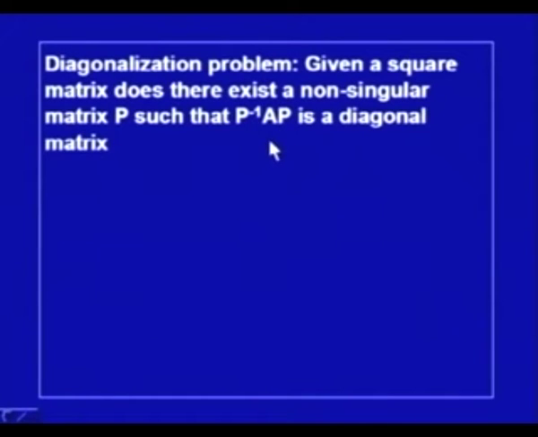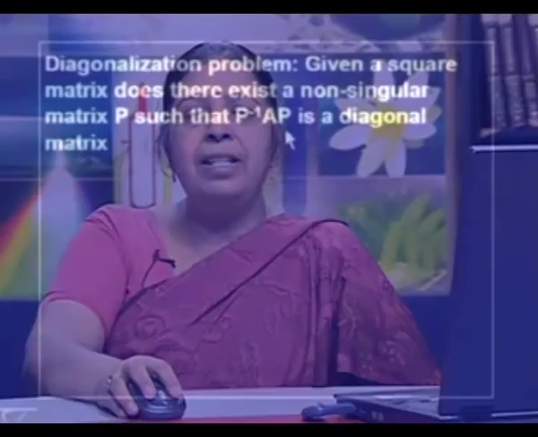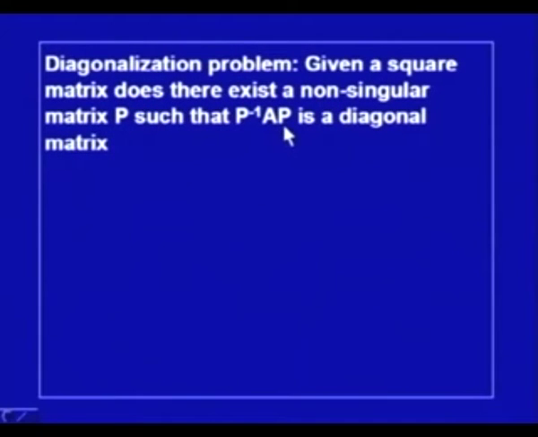We have seen that P inverse AP is similar to A, and this will be a diagonal matrix, and that we can easily perform a variety of algebraic operations on diagonal matrices. So, if we can perform operations on the diagonal matrices, we can perform operations on the square matrix A. That is the purpose of diagonalization of a square matrix.